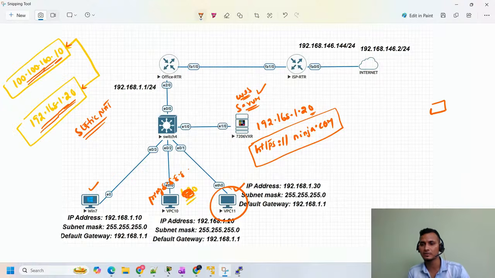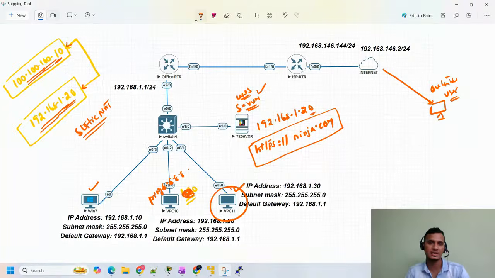Now anyone, the outside user who is sitting outside, this is our outside user, guys, can open a browser.